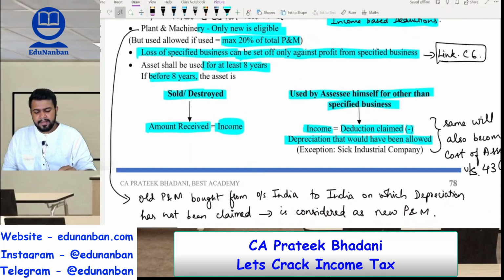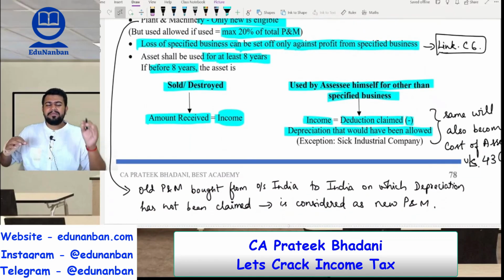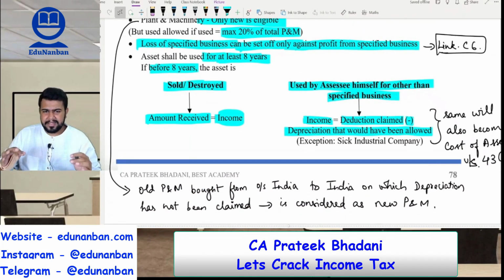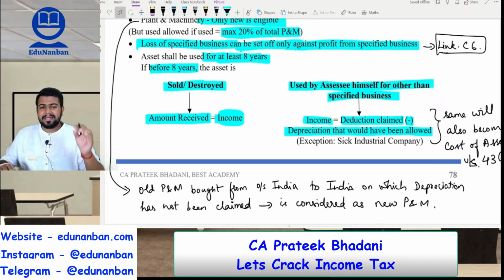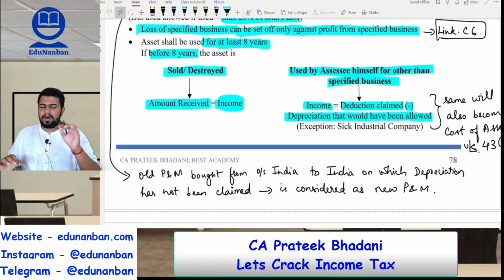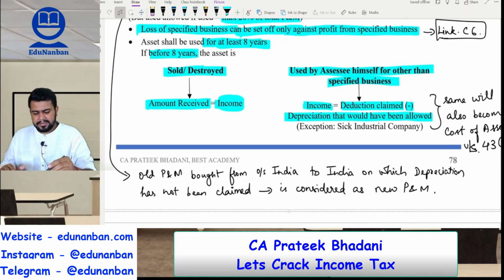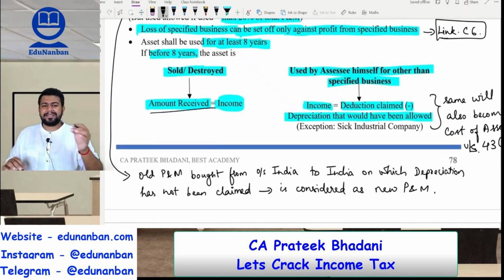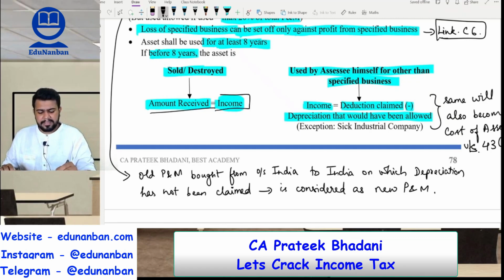Okay, then if an assessee claims the benefit of section 35 AD deduction for the purchase of certain asset, then that asset has to be used in the specified business for at least 8 years. Okay, if it is sold or destroyed within 8 years, then the amount received on sale or the amount received by the insurance company will be treated as income under PGBP.